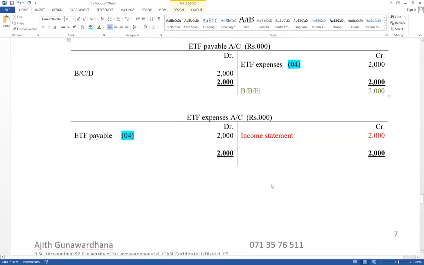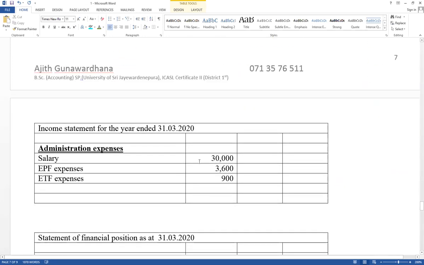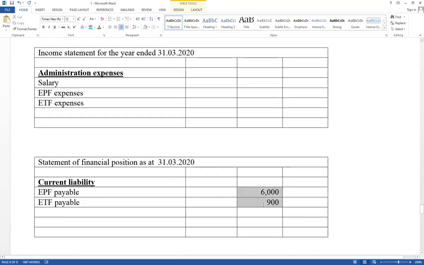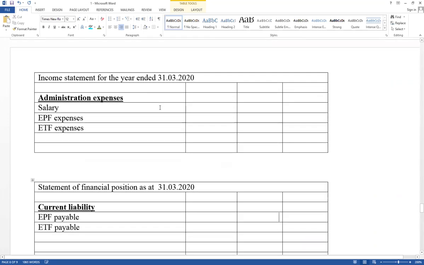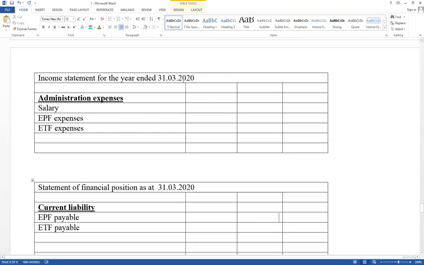Disclose on the financial statement. Think about the income statement as well as the statement of financial position. Income statement under administration expense as salary. Think about EPF expense, ETF expense, as well as under current liability, EPF payable and ETF payable.